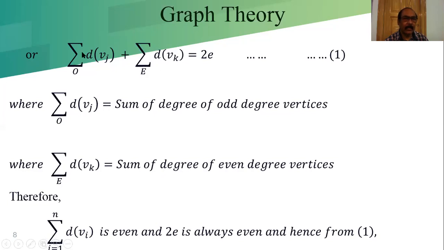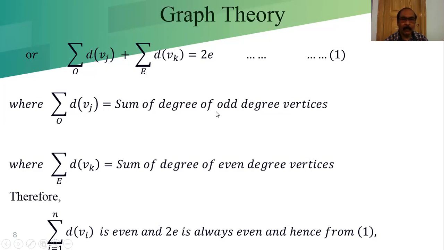In the second term of equation 1, the sum of the degrees of even degree vertices, is always even. The right hand side is even, the second term is even, so the first part should also be even.